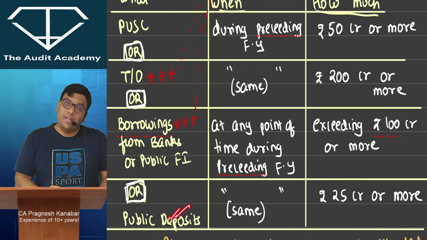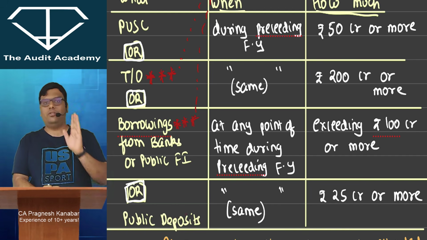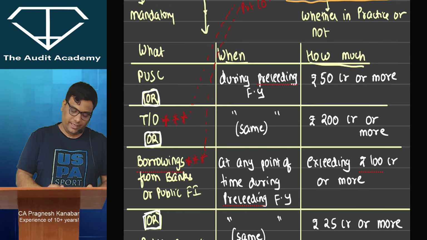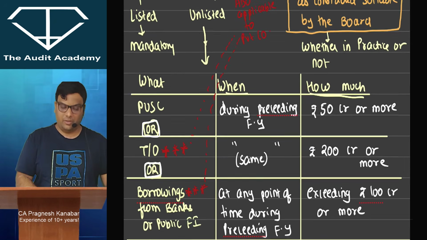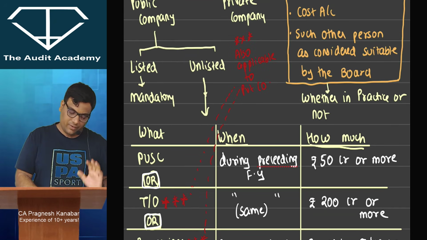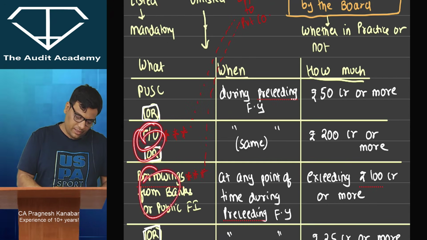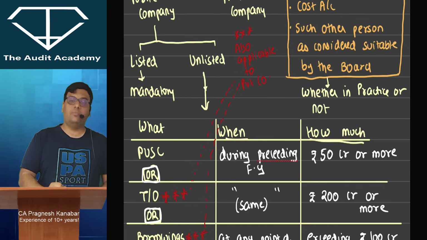Okay, public deposits, same at any point of time during the preceding financial year, rupees 25 crore or more. All right, if any of this condition is fulfilled, then internal audit becomes applicable. Once applicable, always applicable. In case of private company, only these two limits we are supposed to check. Only turnover and borrowings limit we are supposed to check.